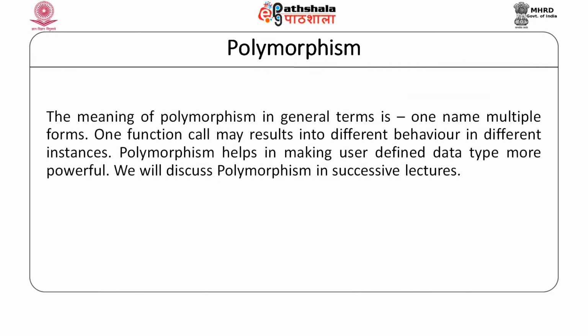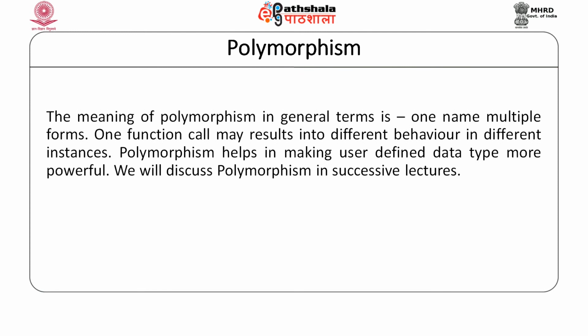Then another object oriented concept that helps us make the application simpler, or helps us manage the complexity in a better way and makes our code compact and easy to understand, is one which is called polymorphism. The literal meaning of polymorphism is one name, multiple forms.